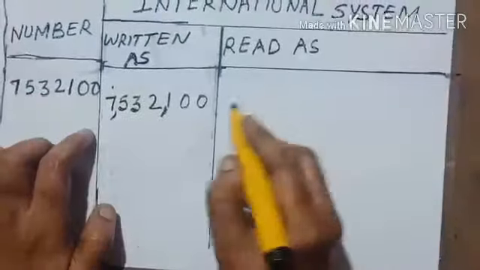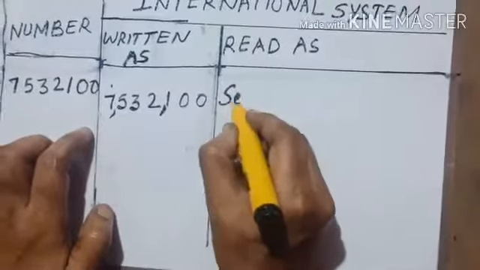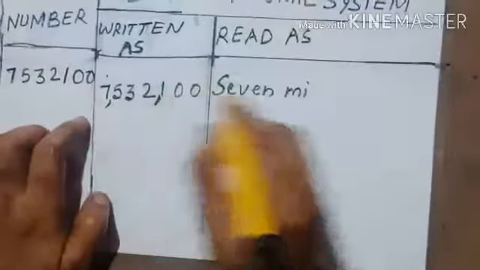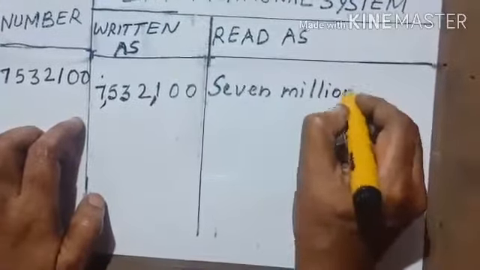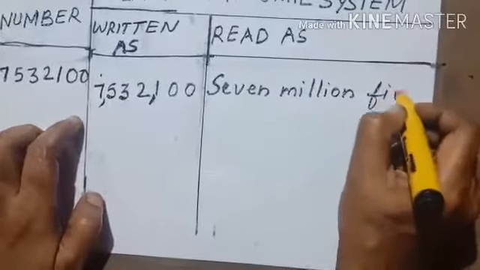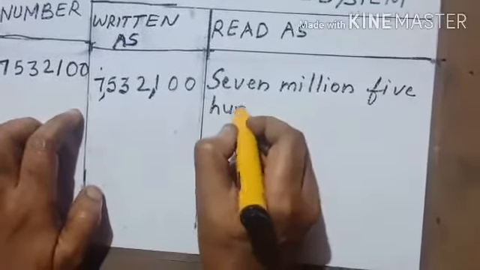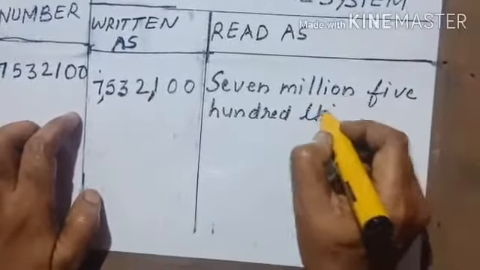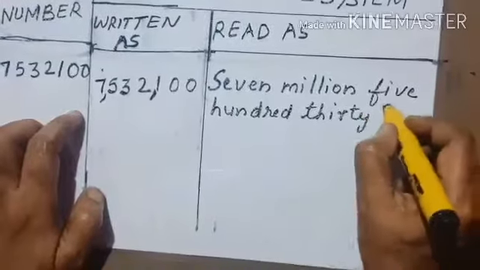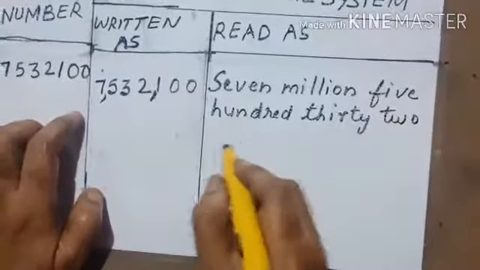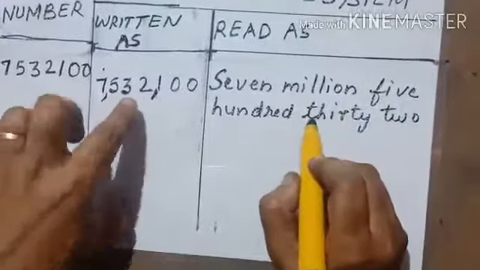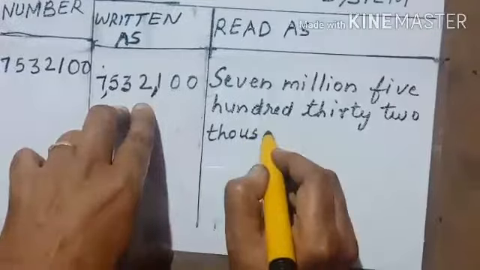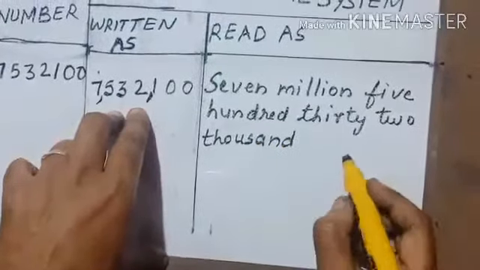Okay. So how do you read? See here, 7 million, as 7 comes in the millions period. Then 532, which comes in the thousands period, so write 532,000.